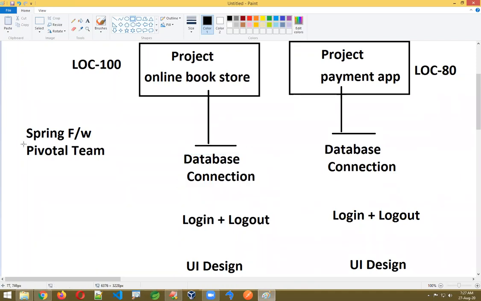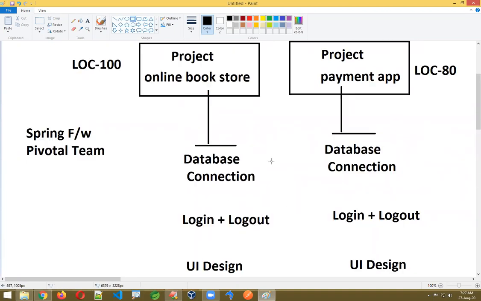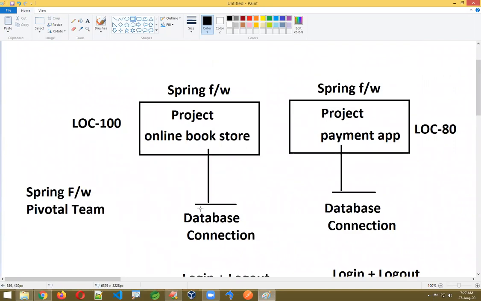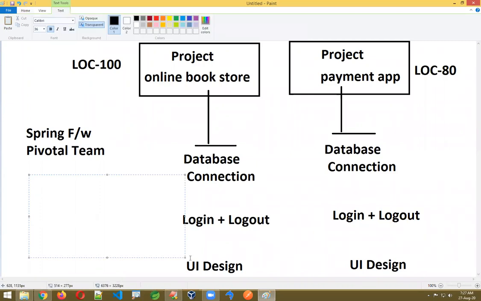Okay, the Pivotal team started thinking that this is Spring code only. Database connection is Spring code, login and logout is Spring code, something like basic CRUD operations is Spring code. Why should we ask the developer to write this Spring code every time? We will do one thing here: we'll automatically write this code. We'll give some predefined code for common things, common types.